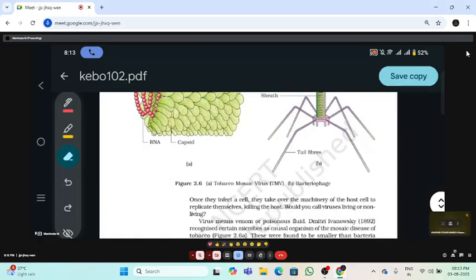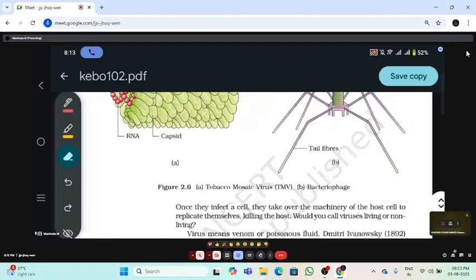Microscopic. Yeah, automatically we know it comes under microorganisms. It comes under microscopic nature only, under the microscope only. Observed under the scanning or transmission electron microscope only we are able to see. Okay, so one of the important questions: which is the largest virus?